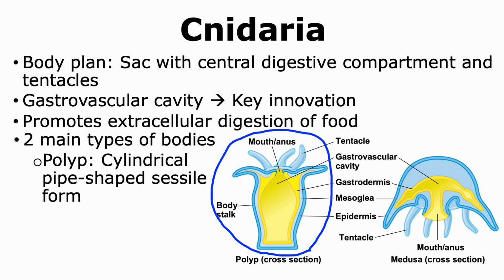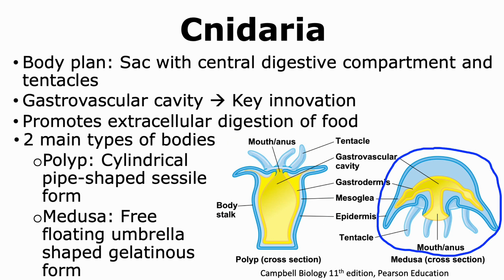There are two main types of bodies observed in cnidarians. The polyp is a cylindrical pipe-shaped form that is non-motile and hence is sessile. Another type of body that is observed in cnidarians is the medusa. This is a free-floating umbrella-shaped body that has a gelatinous form.